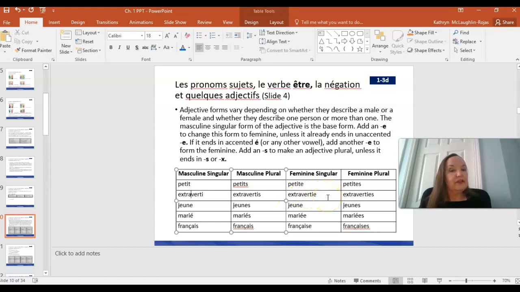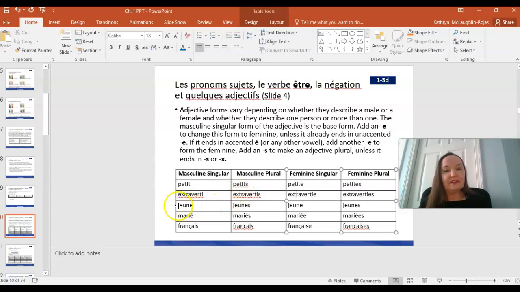Extravertie, with the E on the end, is for one woman or girl, and extraverties, with the E and the S on the end, is for a group of women or girls. Notice in this case they all sound exactly the same, right? So extraverti, extravertis, extravertie, extraverties, it's the same across the board. This really matters for spelling more than it does for pronunciation.